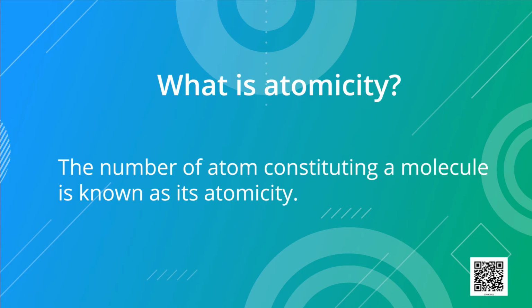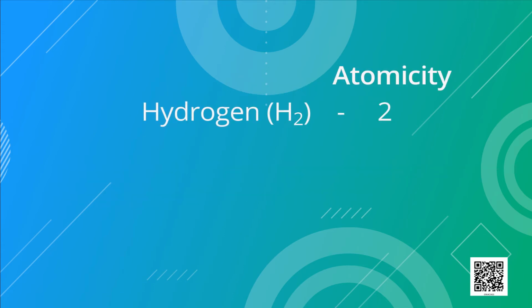Examples are hydrogen, that is H2, which has 2 atoms of hydrogen and it is diatomic. Similarly, some molecules are polyatomic. For example, sulfur, whose formula is S8, and it is polyatomic.